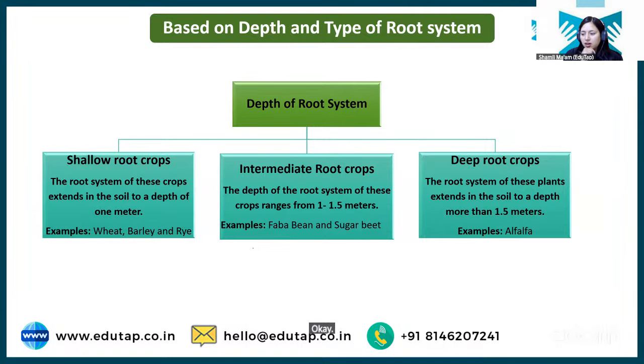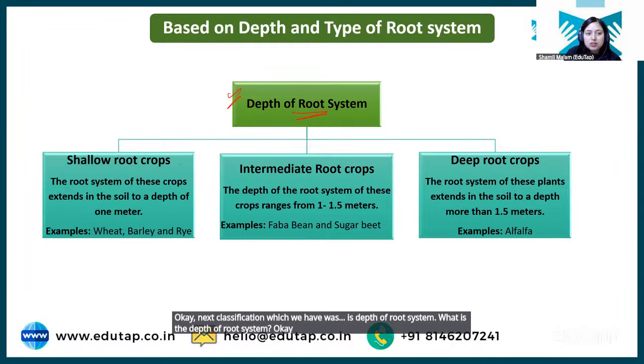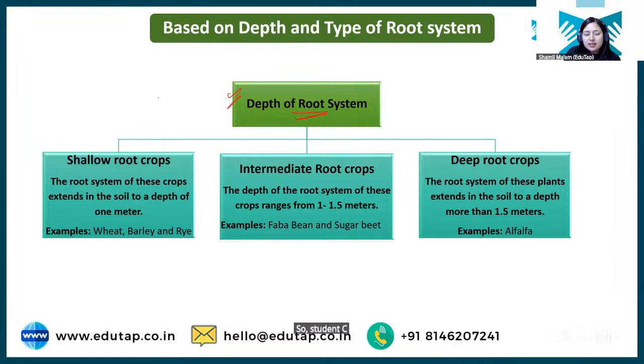Clear? I hope till now all the classifications are clear. Okay, next classification which we have is depth of root system. What is the depth of root system? Students, you will find the roots of some crops are very shallow, some are very deep. So based on the depth of root system of any crop, we have shallow root crops, intermediate root crops, and then we have deep root crops.